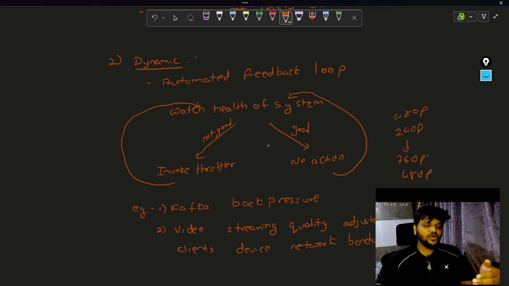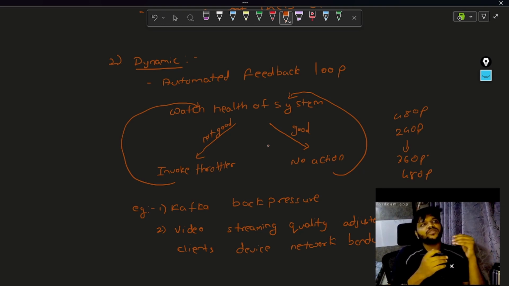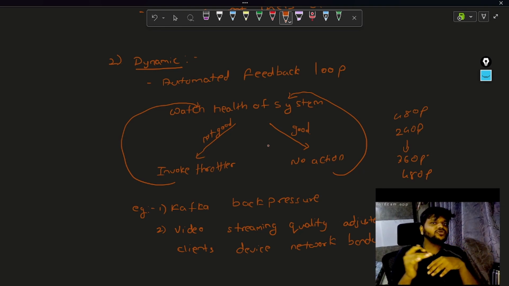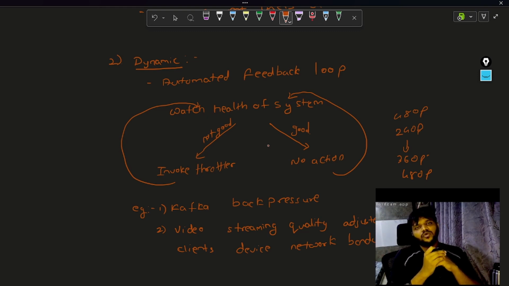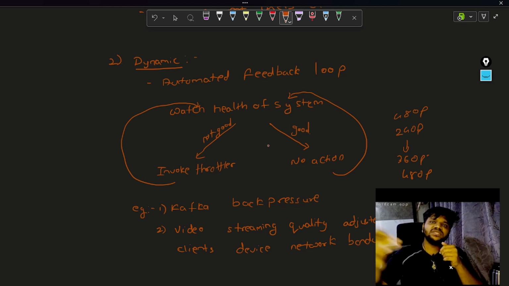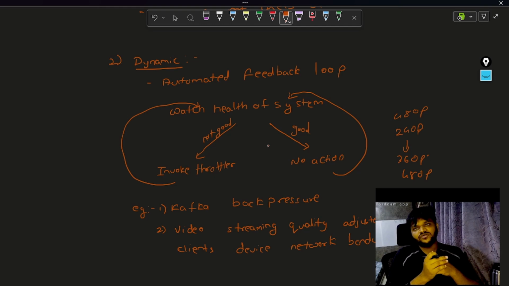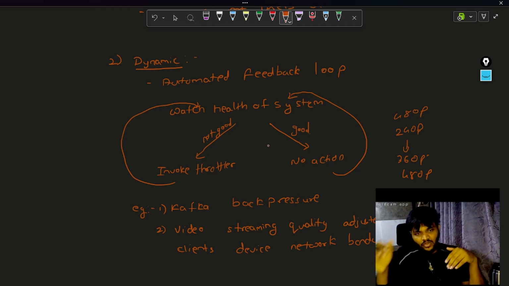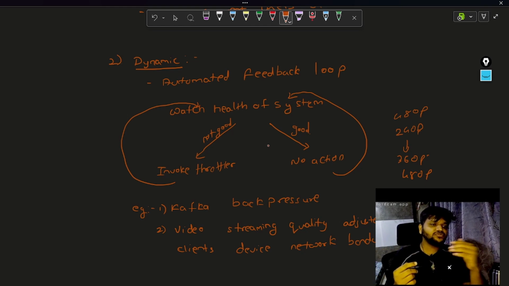Again, video streaming quality, as I have told: let's say you are using a mobile phone and you are traveling, or you do not have proper network coverage, or you are using a 2G or 3G kind of network. Here your bandwidth is low. Initially the client application is requesting, let's say, 480 pixels of video quality, but your client is monitoring and sees that the bandwidth of the user is low. So it will call the server saying, hey, my bandwidth is low, give me 240 pixels or 144 pixels video quality. So this is client side throttling that is happening. None of this is set by any user; it happens automatically. This is what dynamic throttling is.